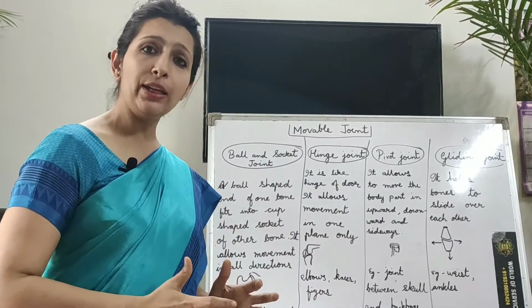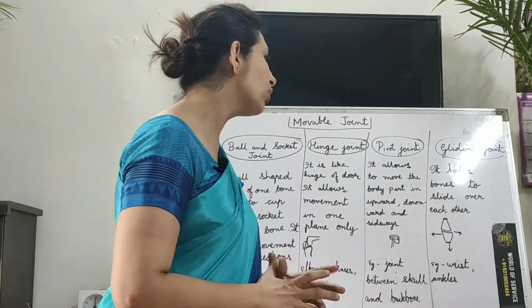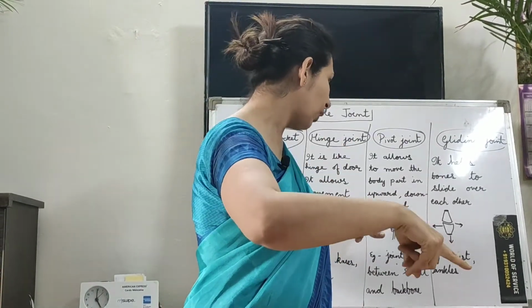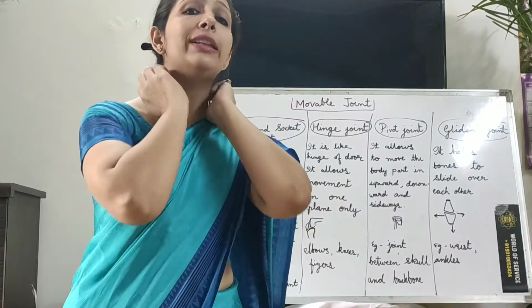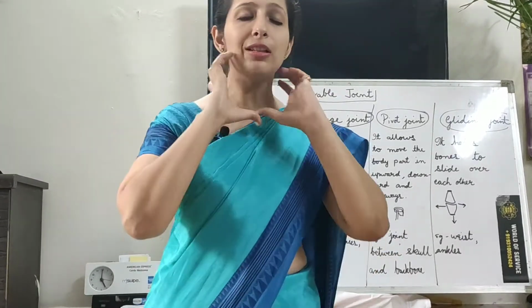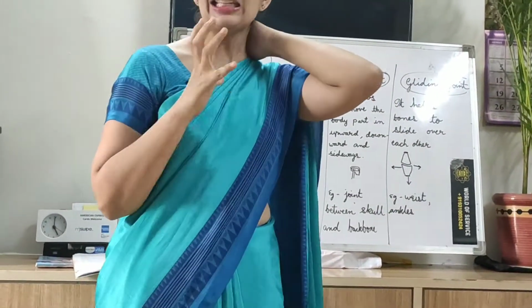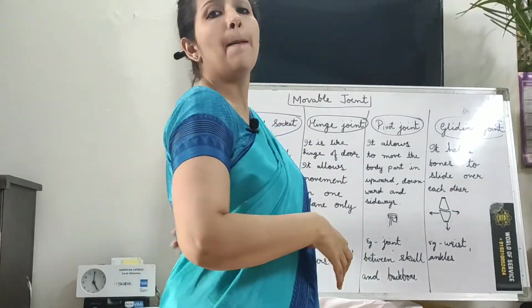Now let's move ahead to the pivot joint. Now what does the pivot joint do? It allows to move the body part in upward, downward and sideways. The best example you can find is your neck. Here, this neck is actually a middle part of the joint. This joint is fixed to your skull and to the backbone.